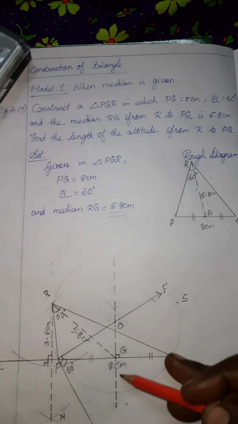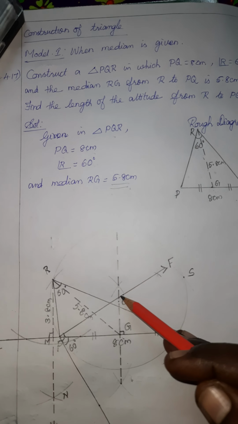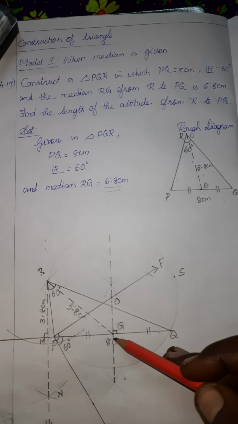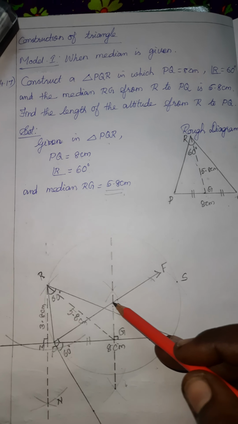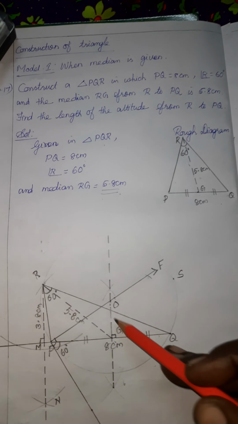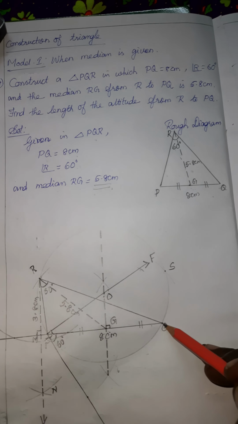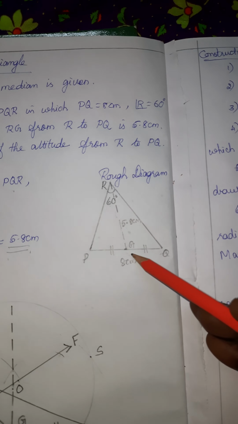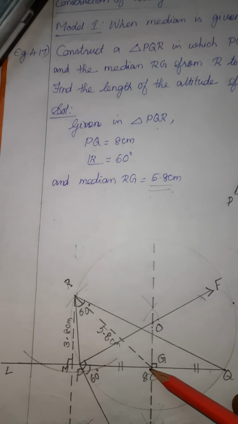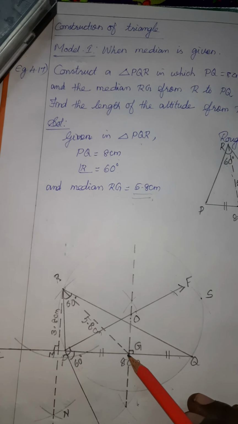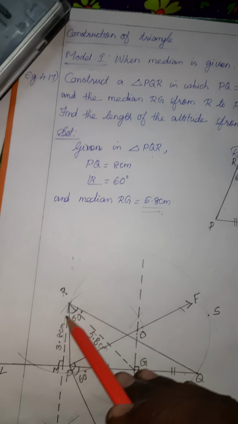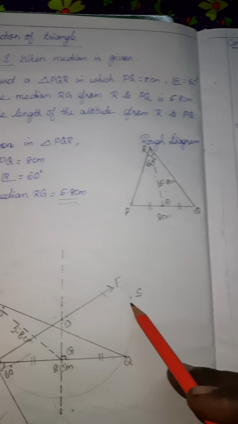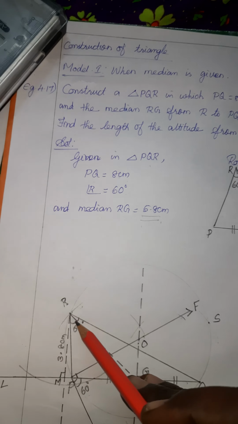So draw the perpendicular bisector carefully, and when you are drawing the dotted line, mark the intersecting points correctly. Using the center O, draw the circle with the radius OP or OQ. So you get the circle correctly. In the question, the RG length is 5.8 centimeter, so take 5.8 centimeter in the compass. With G as the center, draw an arc on the left of the circle and right of the circle. Any one arc intersecting point you can use. We use the left side point.